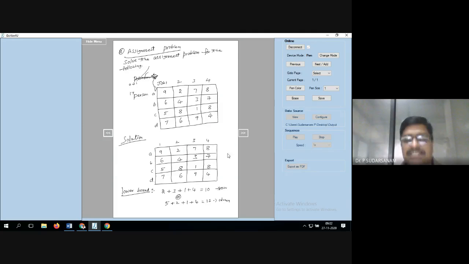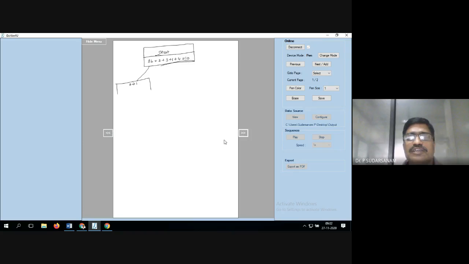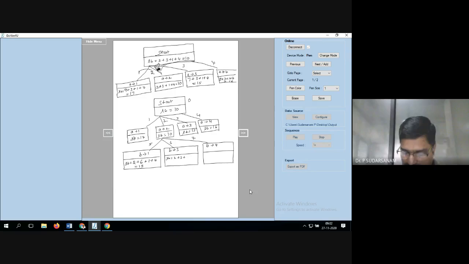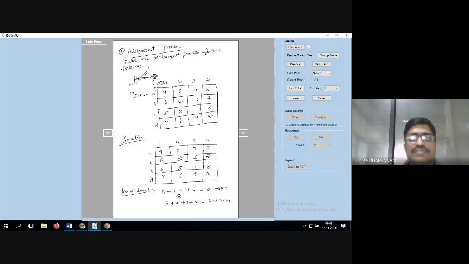Write it, I'll tell you. Second one you tell me, Manjunath, similarly. Next, third box: 2 plus 7 plus 1 plus 4. Now come here. Lower bound is equal to what you said, this is nothing but the 2, this is nothing but the 3. Correct? 2 plus 3.